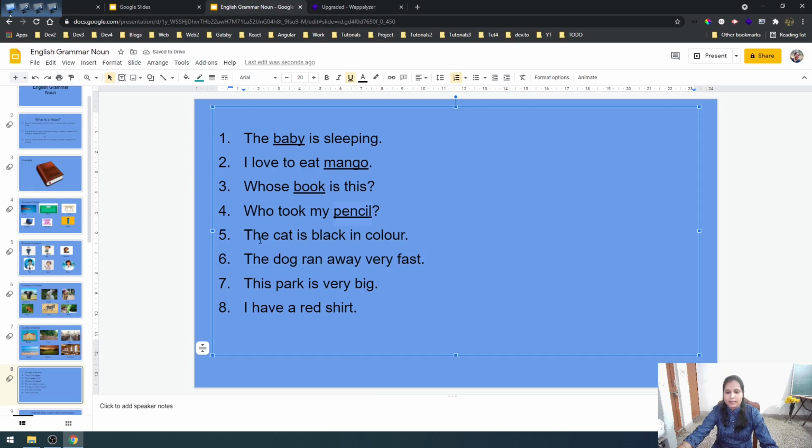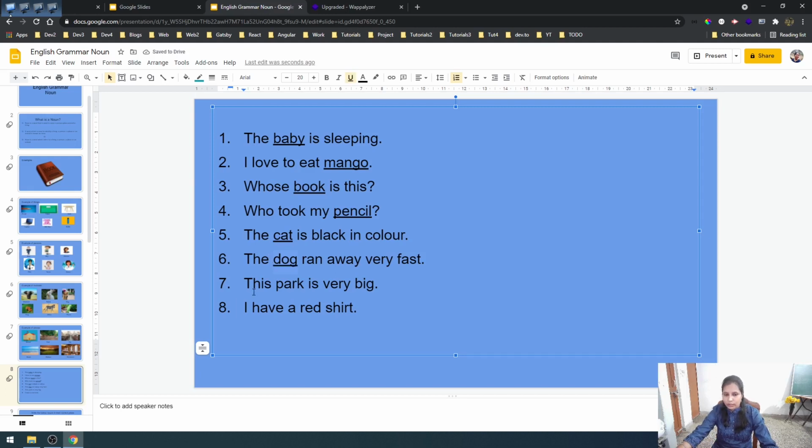Our next question is, the cat is black in color. Okay. So here this cat is an animal, isn't it? So this animal has got a name and its name is cat. So again here this is a noun. We will underline this. Next question is, the dog ran away very fast. So again here dog is an animal. We will underline dog here because it's a noun.